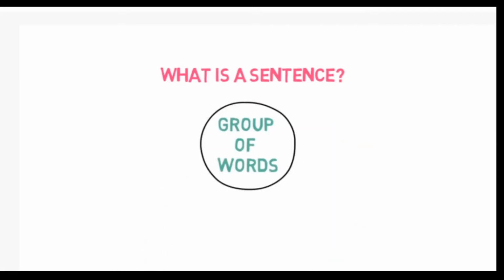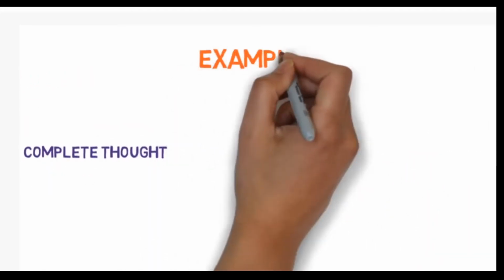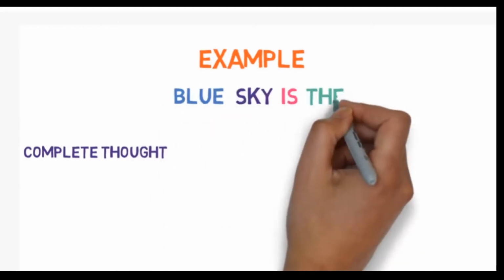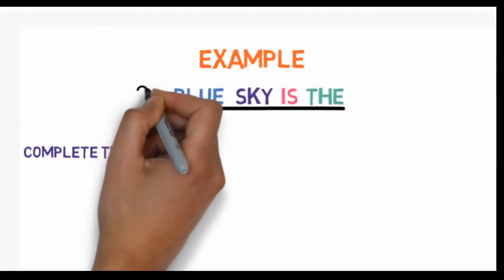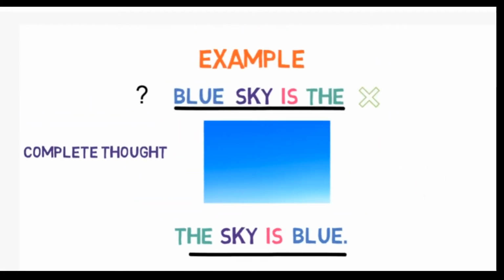Now let's see the further things of it. I will show you a small video. Just follow that. A sentence is a group of words and it has three important characteristics. Firstly, it expresses a complete thought or idea. For example, "blue sky is the." This is a group of words, but is it conveying any meaning? No. So it's not a sentence. Now, rearranging the same words, we can get a meaningful sentence: "The sky is blue." Now we get to know about the color of the sky from the sentence, and as it is conveying the meaning, it's a sentence.